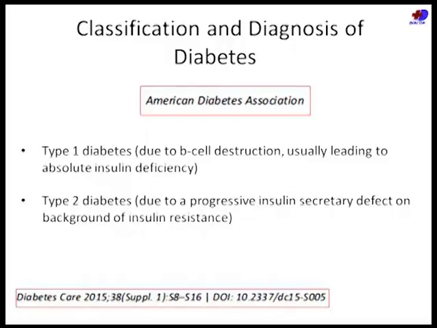Now, if a person does not have beta cell dysfunction, no matter how severe the insulin resistance is, he is never going to develop diabetes. Beta cell dysfunction causes diabetes. Insulin resistance, no matter how profound it is, in isolation can never cause diabetes.